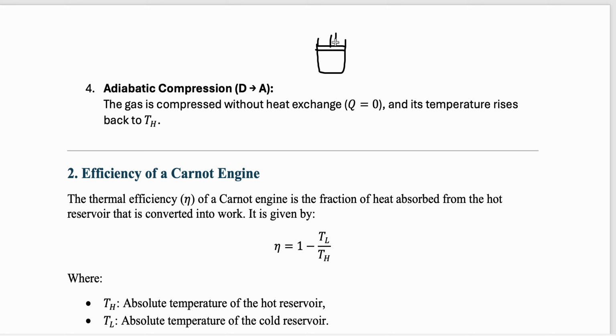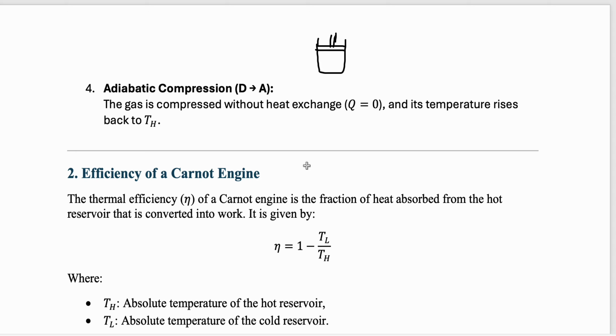Now I'm compressing. The temperature will rise because I'm compressing it and I'm not allowing the heat to escape. Heat is not escaping, so it's quite obvious that the temperature will rise. So these are the four processes that actually take place in a Carnot cycle.